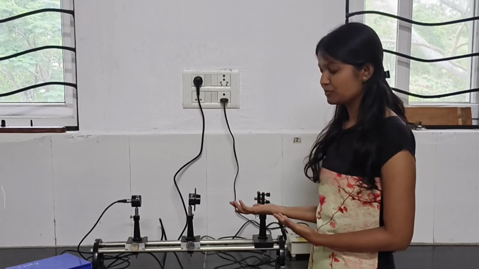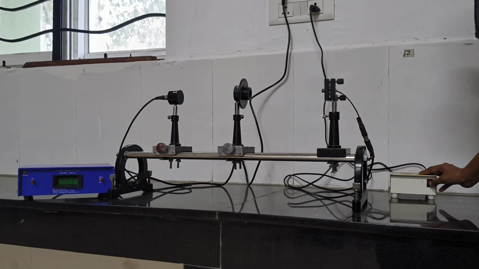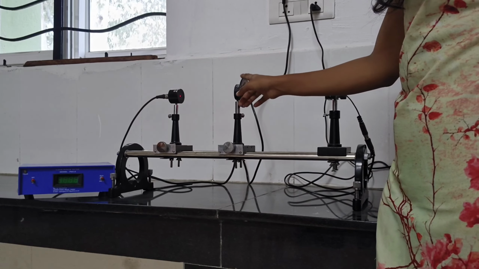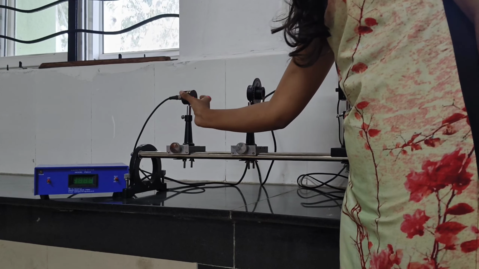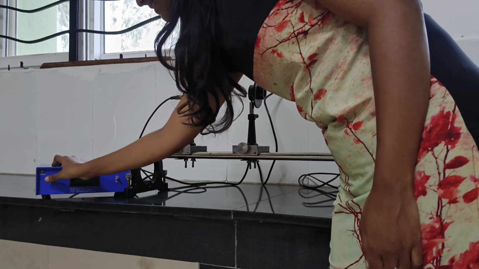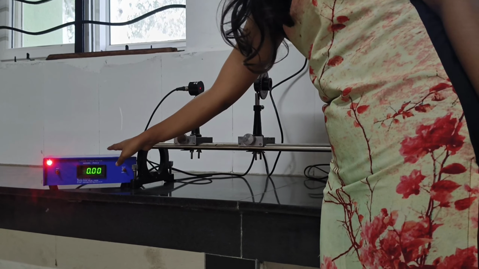Okay, now we'll look into the procedure. Now I am going to switch on the source for the laser, and from here the laser rays are falling. This is the polarizer analyzer pair, and this is a photodiode which is sensing the laser ray. And this is the meter used for the measurement of the intensity of the laser.